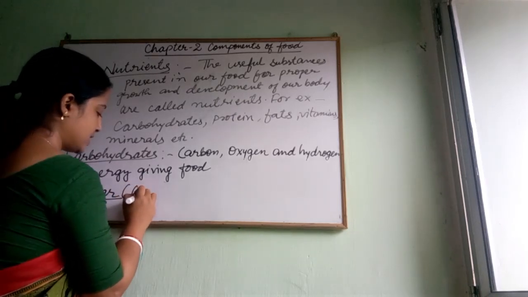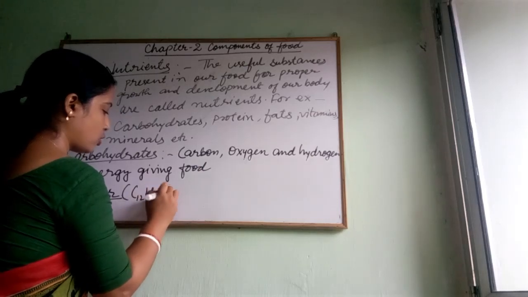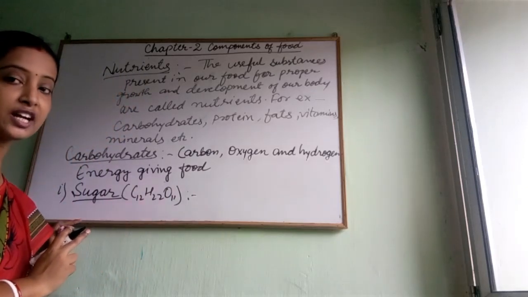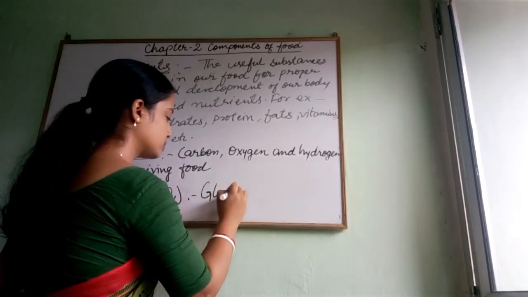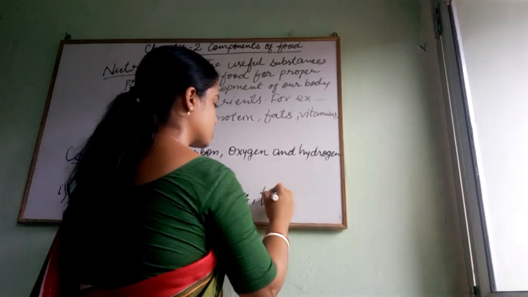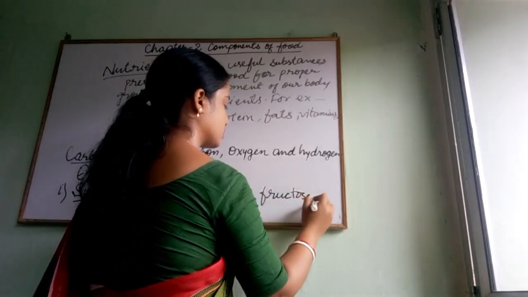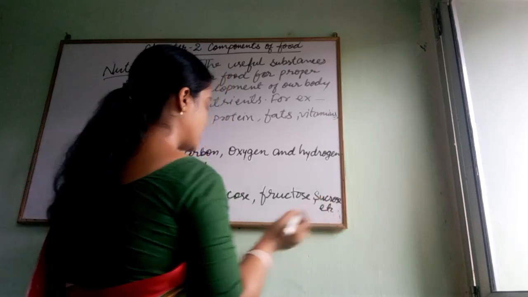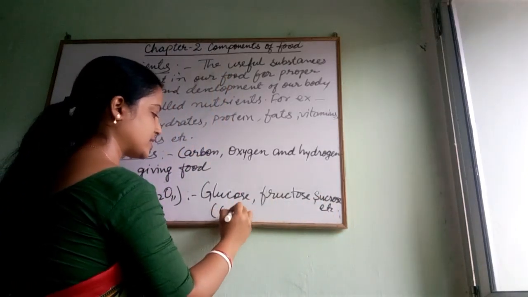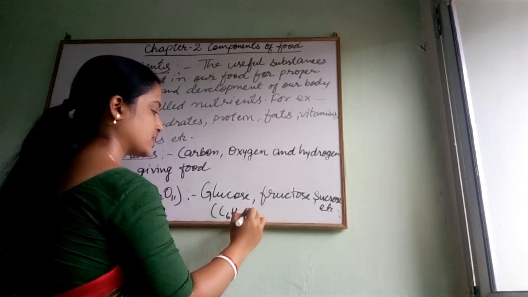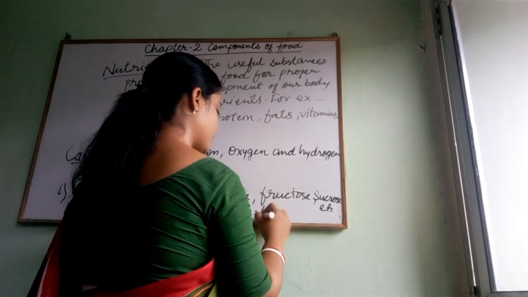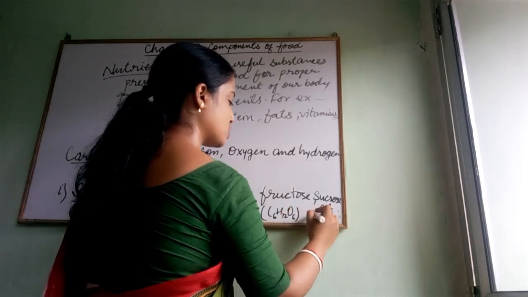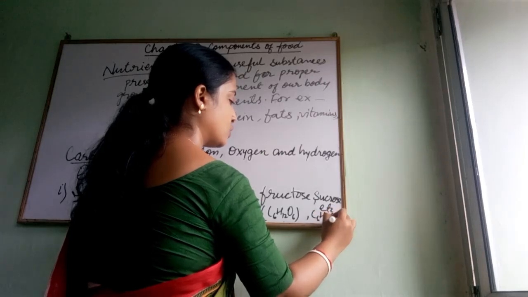Its formula is C12H22O11, and the forms of sugar which we eat in our day-to-day life are glucose, fructose, sucrose, etc. And their formulas are C6H12O6 for glucose, fructose also has the same formula C6H12O6, and sucrose is also given the same formula C6H12O6.